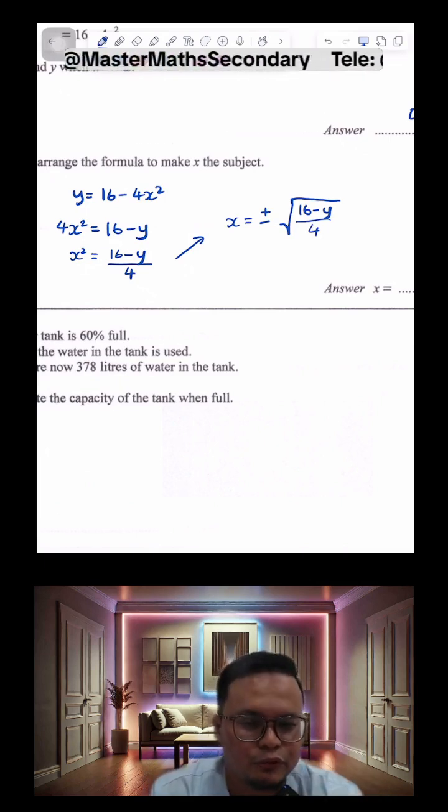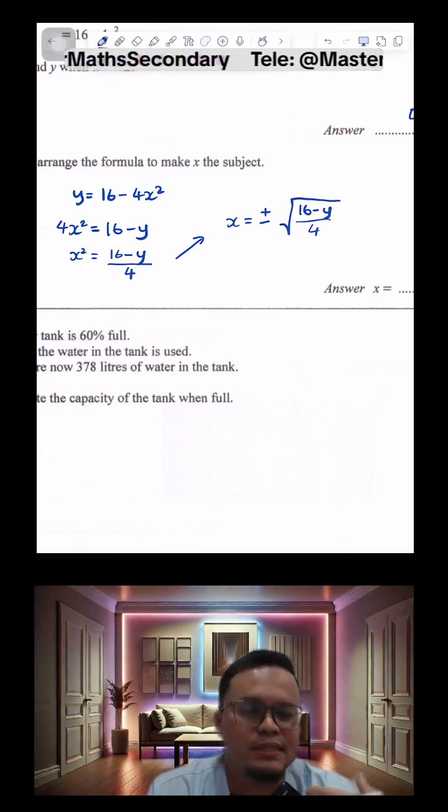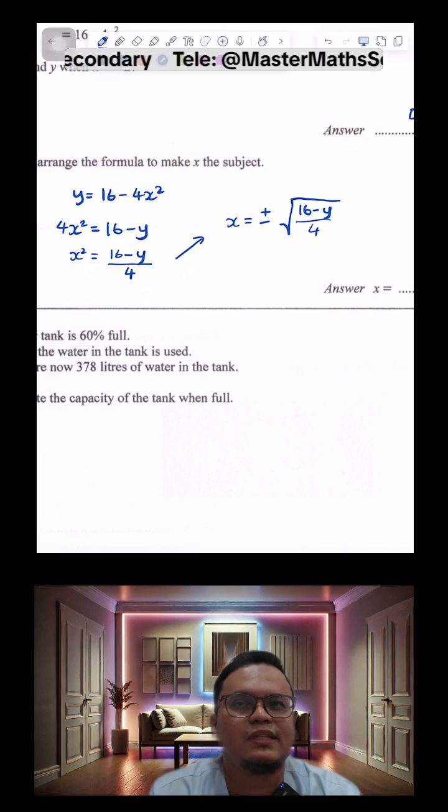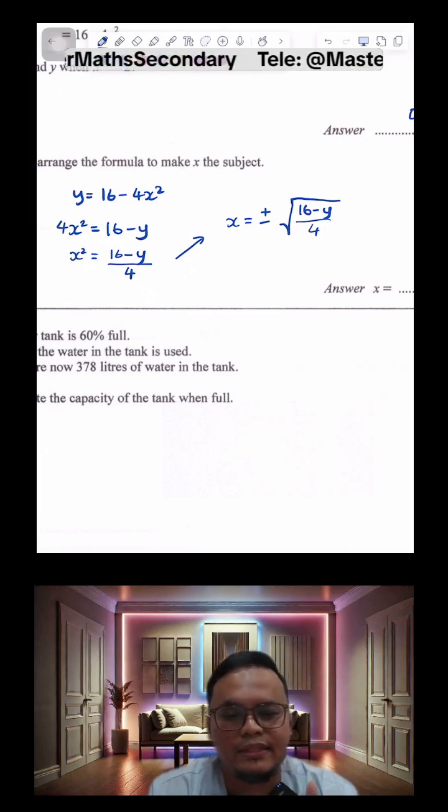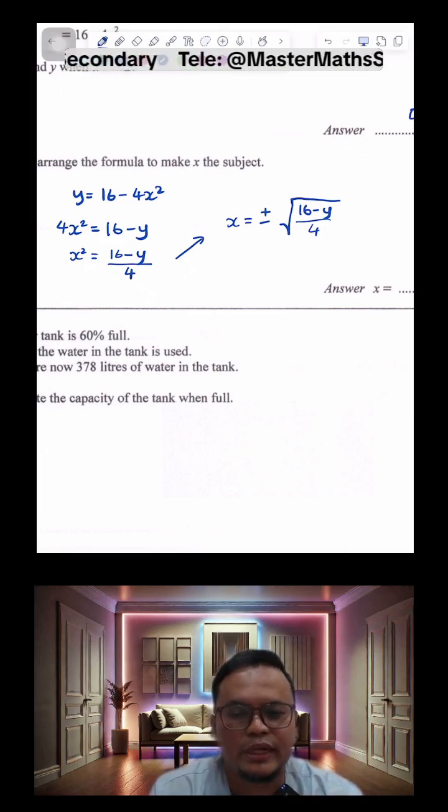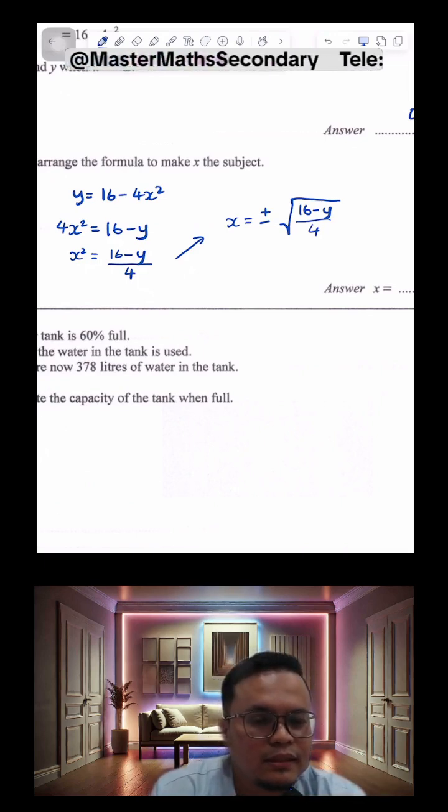So if you're taking the 4th root, it must be plus minus; 6th root must be plus minus. But if it's taking the root of an odd power, powers of 3, 5, and 7, for example, then this one here wouldn't require you to actually put in the plus minus.